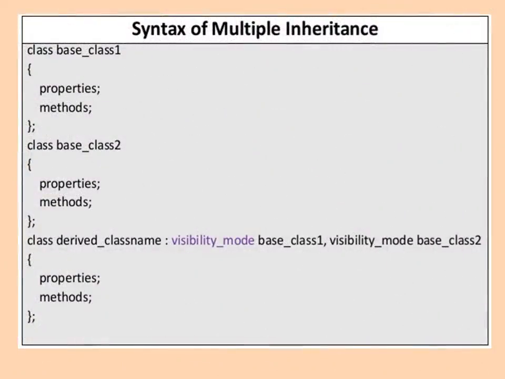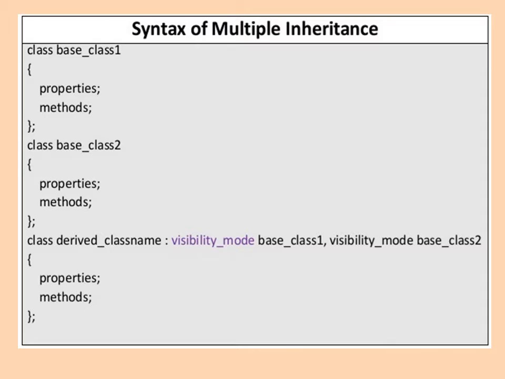Now see the syntax for multiple inheritance. Class base class 1, here the properties and methods of that class. Then class base class 2 and the properties and methods, that is the data members and the member functions. So this is the base class 1 and base class 2.